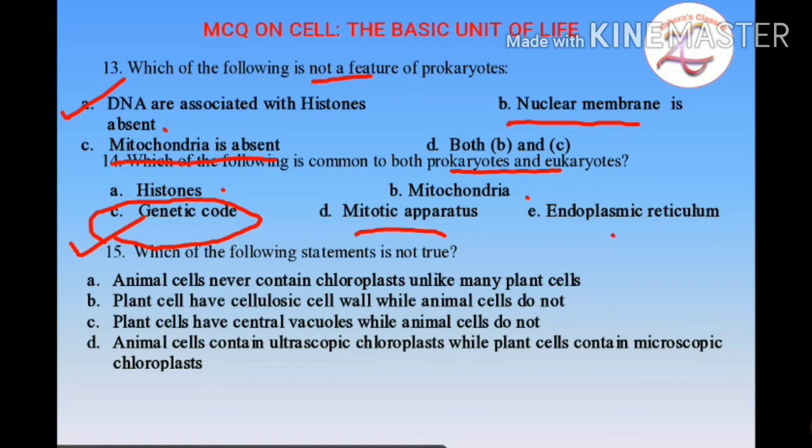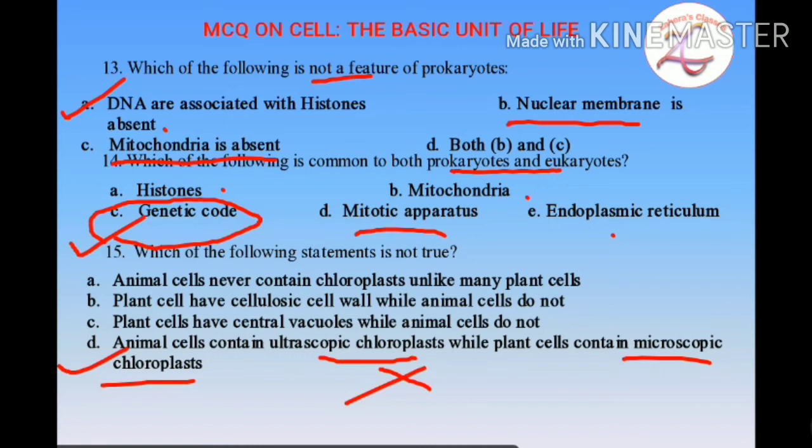See, plant cells have central vacuole while animal cells don't have. So this is also a true statement. But here animal cells contain ultrascopic chloroplast while plant cells contain microscopic. Here the presence of chloroplast is totally lacking in animal cells. So the correct option is D, which is not true. This statement is not true. That is, animal cells contain ultrascopic chloroplast while plant cells contain microscopic chloroplast.